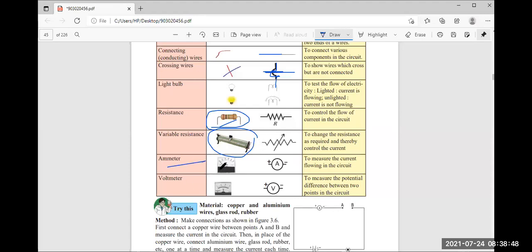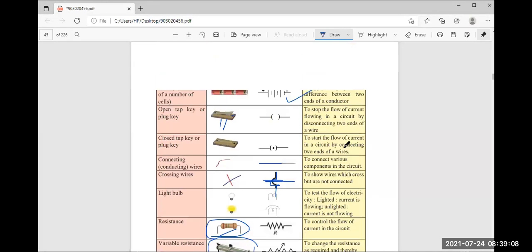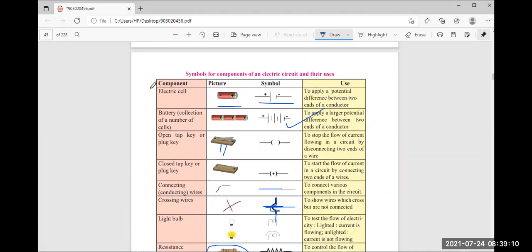This is the ammeter. See, this is the figure, and the ammeter symbol has A inside, to measure the current flowing in the circuit. And voltmeter: this is the apparatus figure, and this is its symbol, and it is used to measure the potential difference between two points in the circuit. Got it? This is a very important chart, remember.